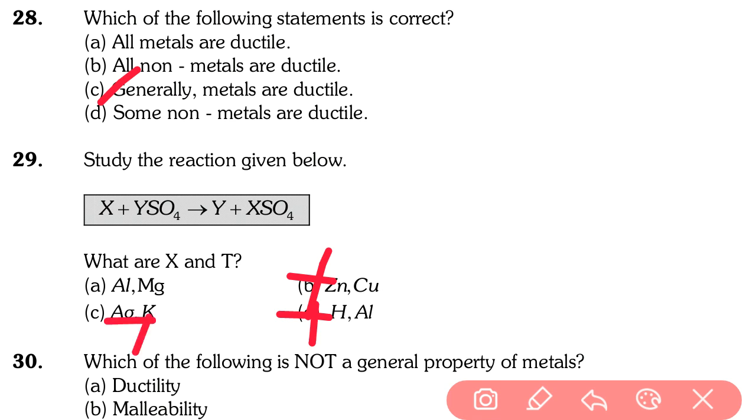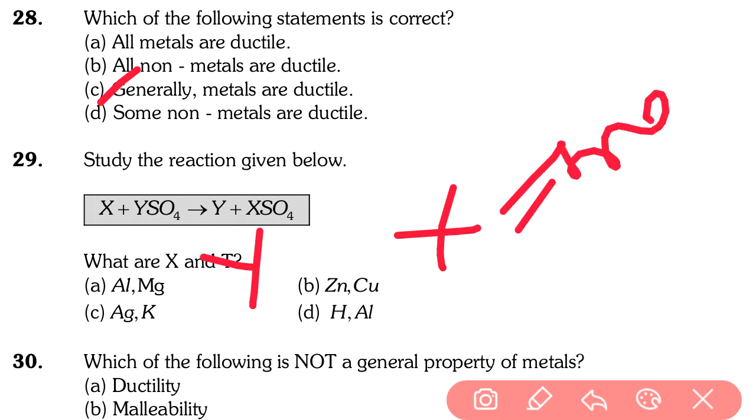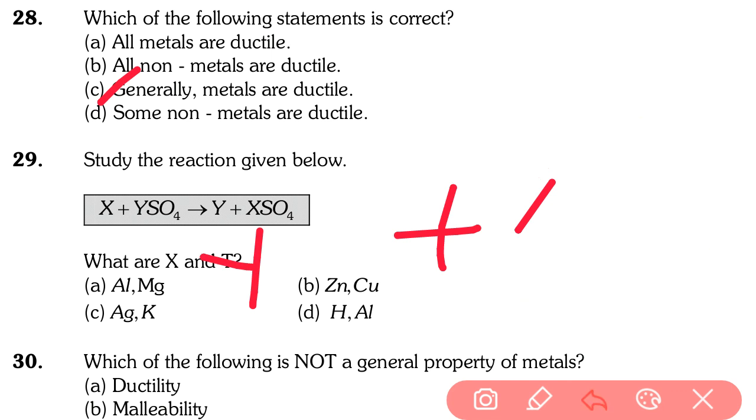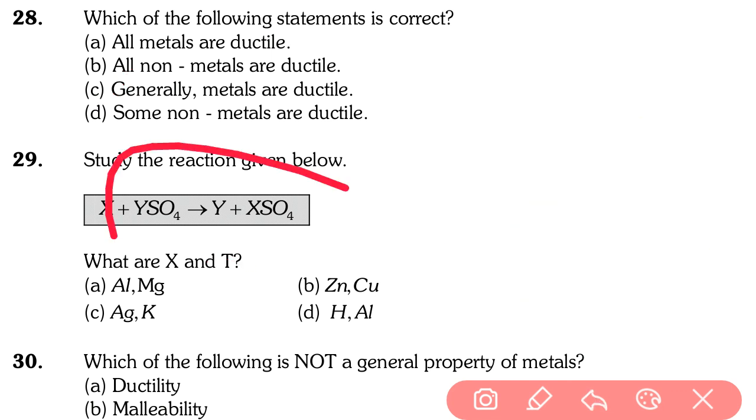Okay, so the answer is option number... slight mistake, it is Y, not T. Okay, so the answer is option A, that is aluminum. X is magnesium and Y is aluminum, that is the right answer. But it is a silly mistake, a printing mistake in this question, so you can just omit this question, but answer is option A.